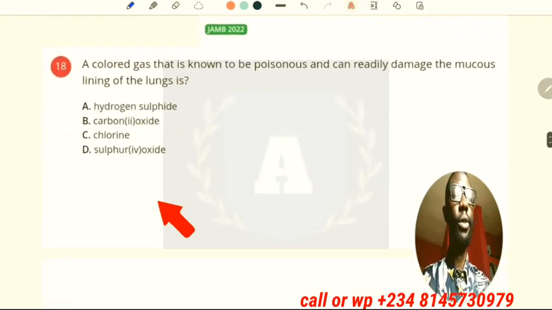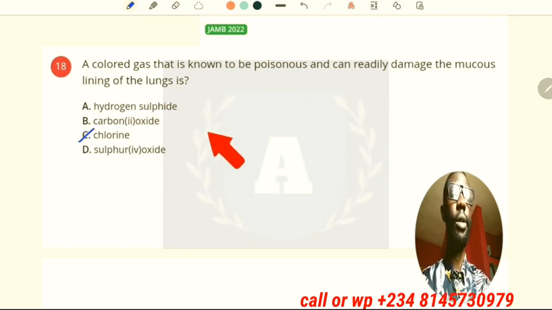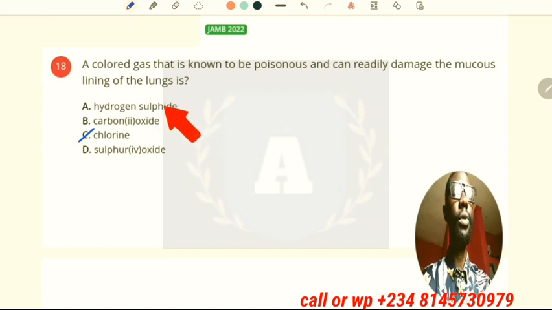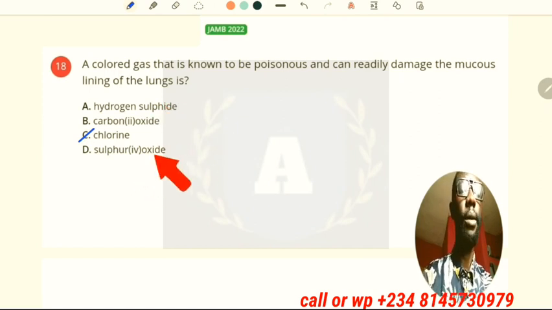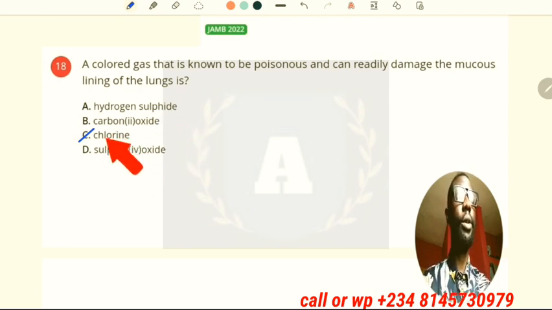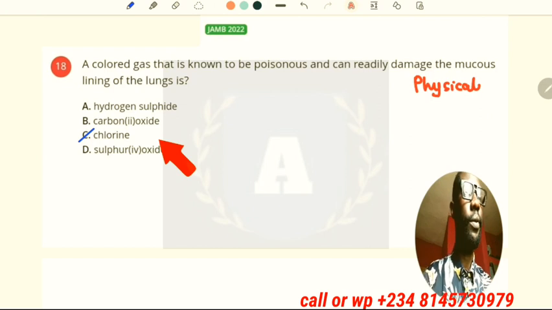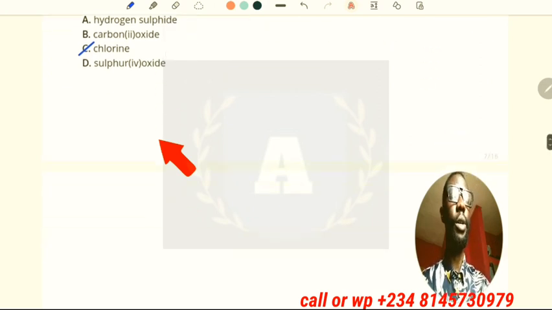Now here, question number 18 says, and I read, a colored gas that is known to be poisonous and can readily damage the mucous lining of the lung is, the answer is chlorine. It is a colored gas, greenish yellow. This one is colorless, so this one does not actually damage the mucous lining. So the answer is chlorine. It is colored and at the same time it is poisonous. This is another aspect of chemistry as well, physical and at the same time could also be inorganic.